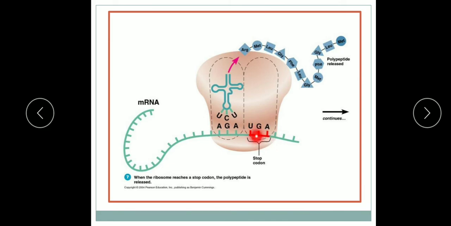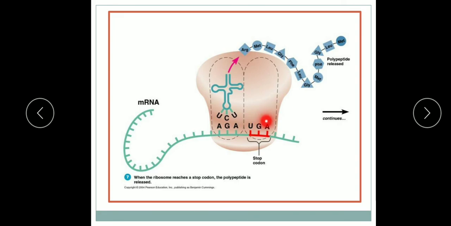When these codons reach the A site, they provide the signal to stop protein synthesis, and certain releasing factors, R1 and R2, are also there. They recognize this termination codon at the A site.